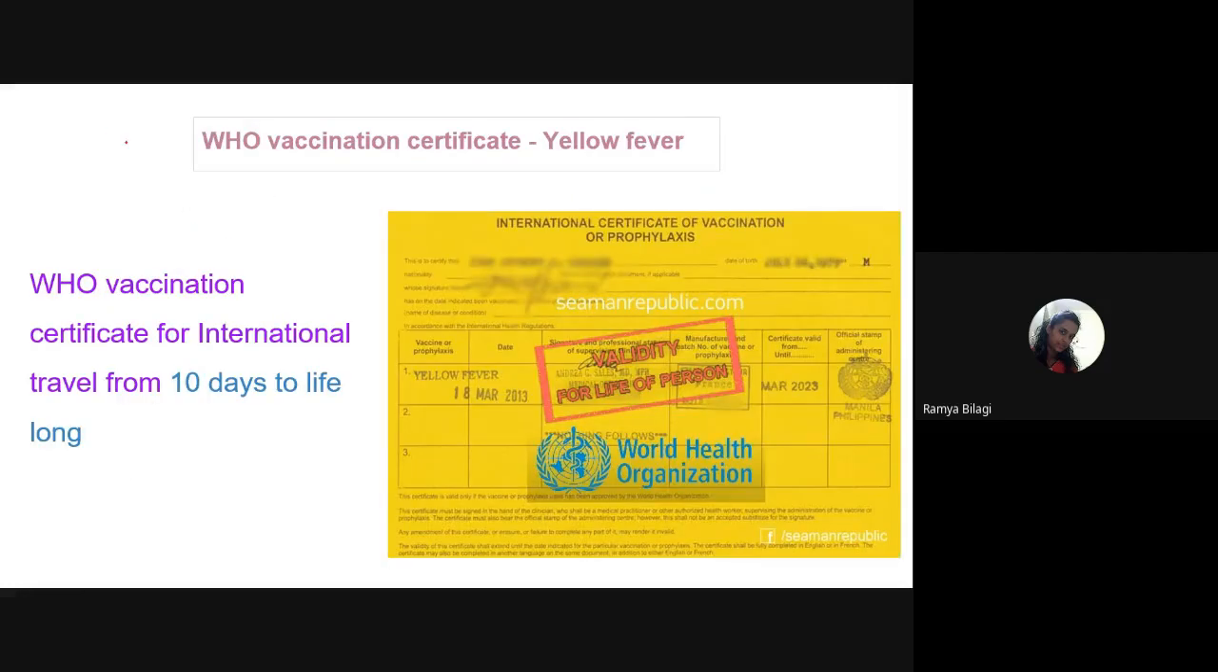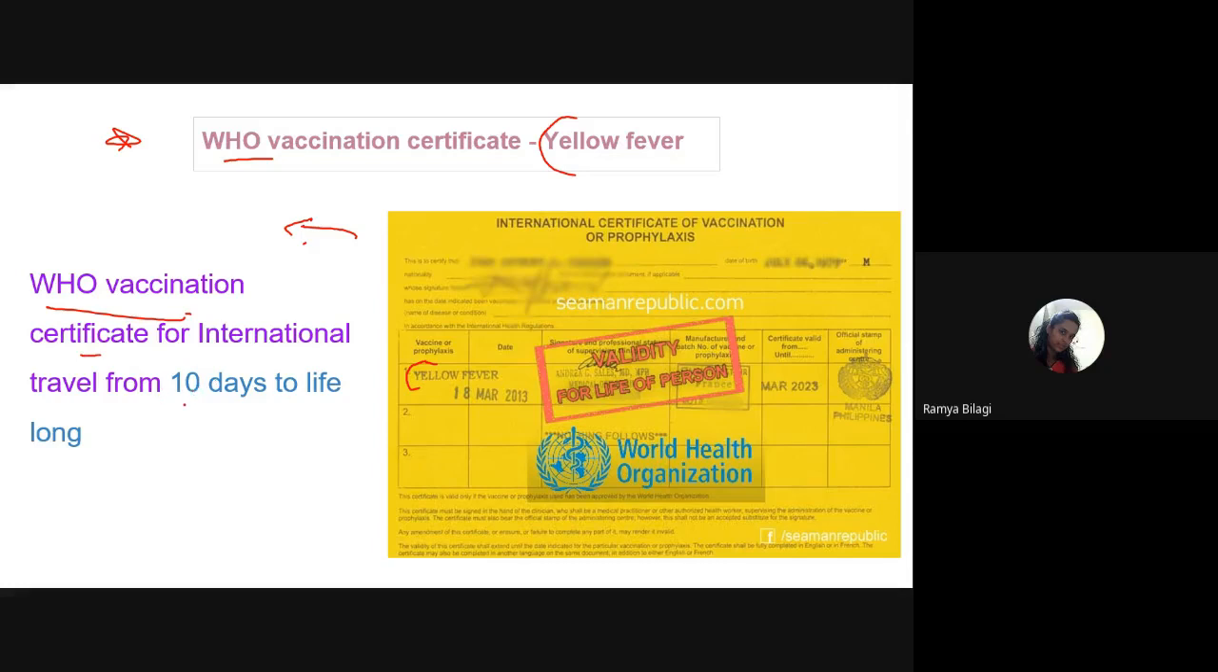Then look at this, very important. In recent NEET questions also, this particular thing has been asked: WHO vaccination certificate for yellow fever. Somebody who is traveling to international areas should receive this yellow fever vaccination. Once the vaccination is received, the certificate will be given. That is called the WHO vaccination certificate for international travel.